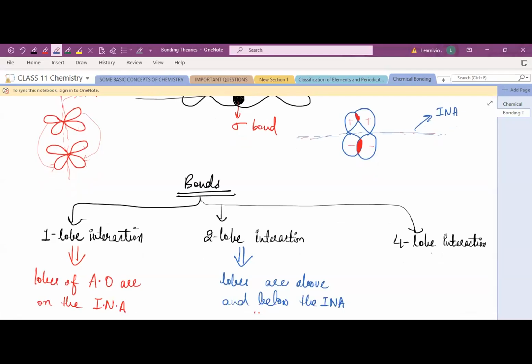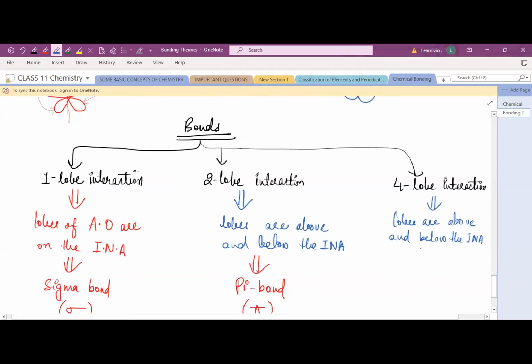And write down, in four lobe interaction, the lobes are again above and below the internuclear axis. In this case, when four lobe interaction is there, delta bond formation will happen, and we show delta like this. That is your delta bond.